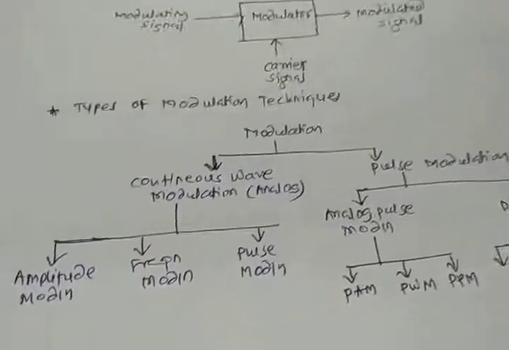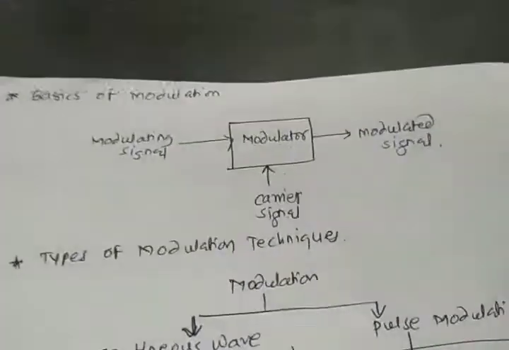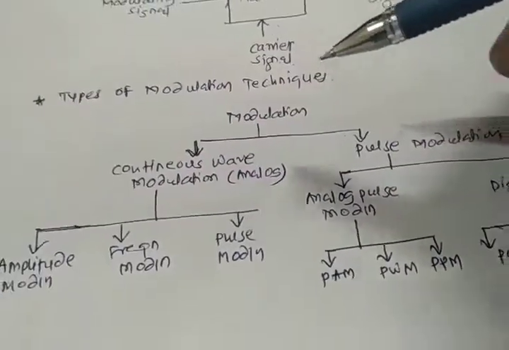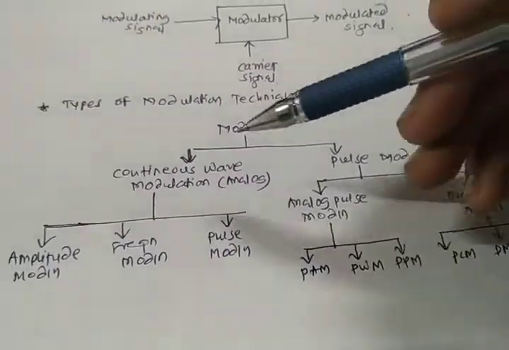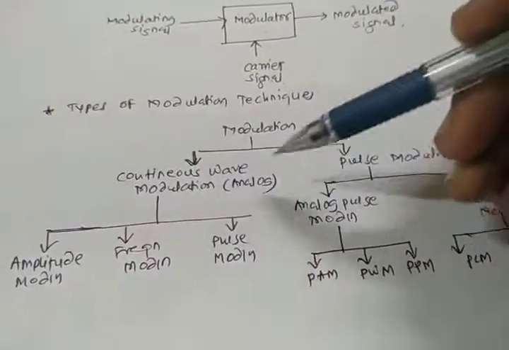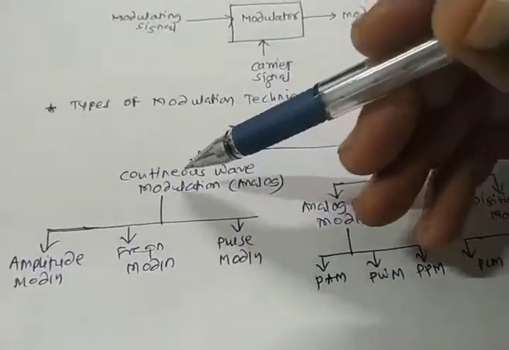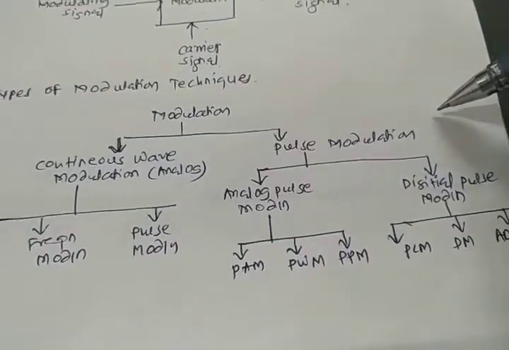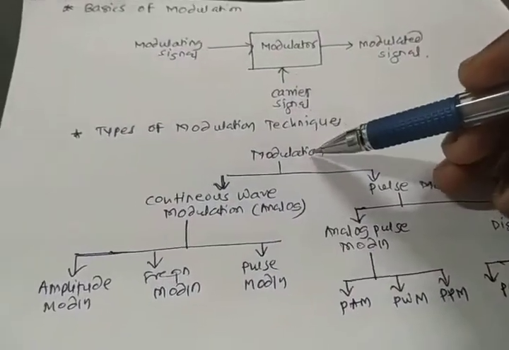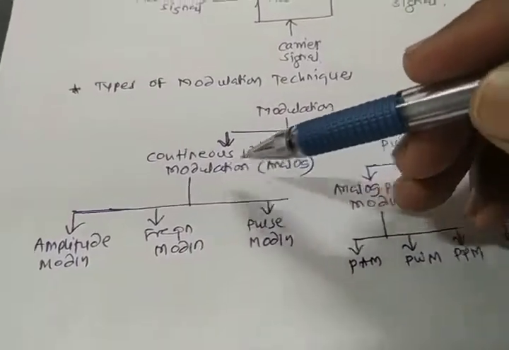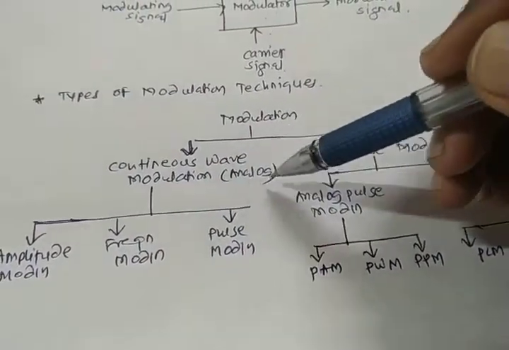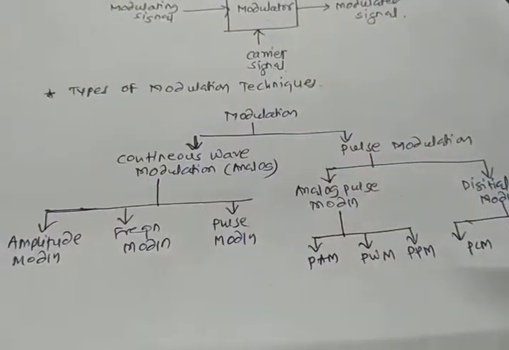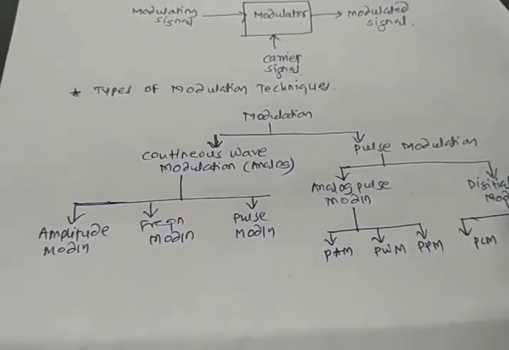Here you can observe the types of modulation techniques. Modulation is divided into two types, or is done in two methods. One is the analog type of method, also called continuous wave modulation, and the other is pulse modulation. These are the two most important types of modulation.